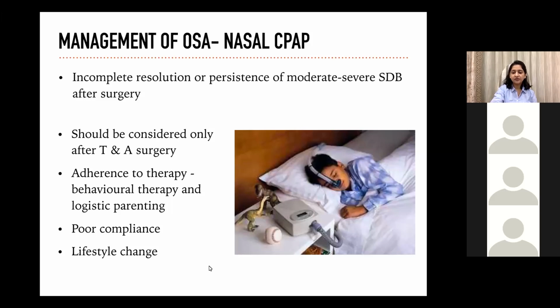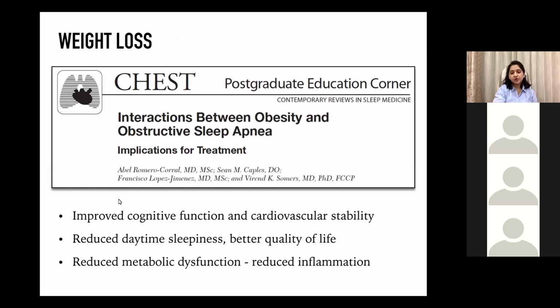And now we have a lot of advanced devices that are available. Weight loss is beneficial not only in obese patients, but also in non-obese patients. It has been shown that weight loss significantly improves their cognitive function and cardiovascular stability and helps in patients with metabolic syndrome to reduce inflammation. It definitely improves their quality of sleep.